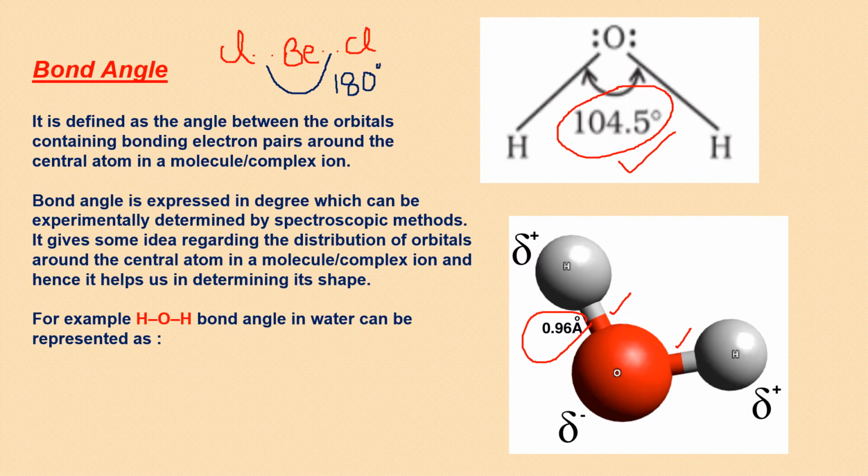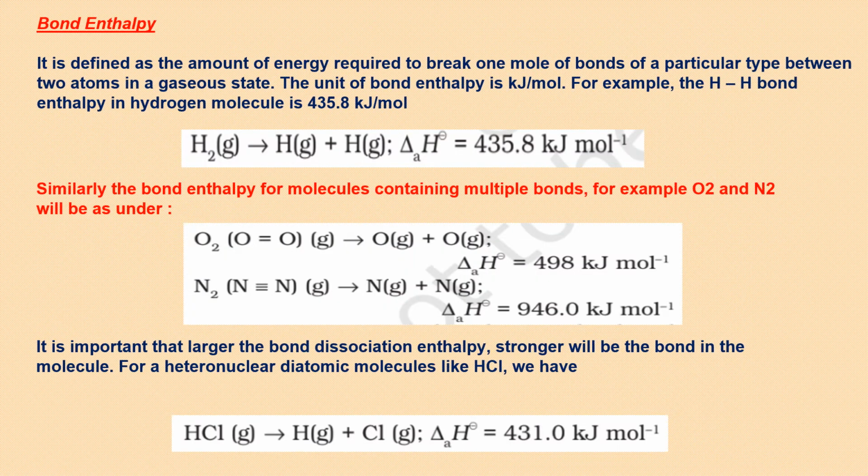And the bond angle is 180. This will be very clear to you when we start VSEPR theory. So let's move on. Bond enthalpy.